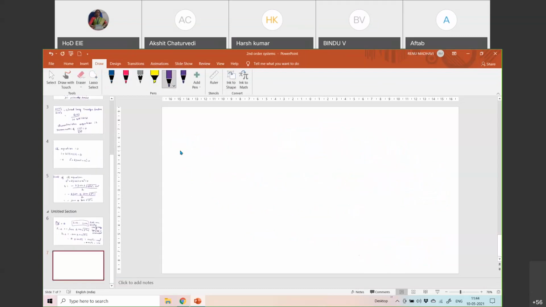So the next one is when zeta is equal to 1. I'm trying to find out, in the second case when zeta is equal to 1, what would be the roots? Again, the roots of the second order system are minus zeta omega n plus or minus omega n into square root of zeta square minus 1.